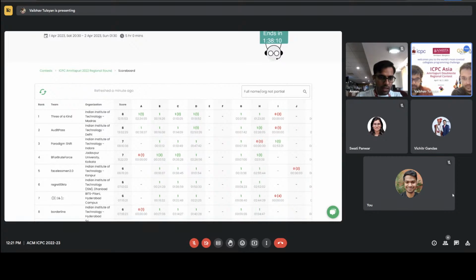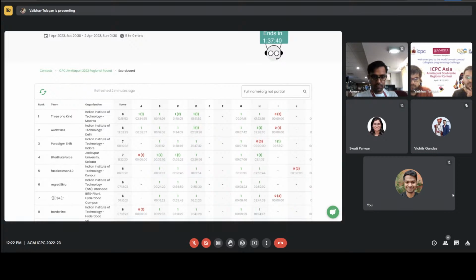I think Audit Pass had a story, right? Audit Pass was the first team who couldn't make it from Asia West. Like 15 teams got selected and they were 16th or something. And they solved the same number of problems. They were behind on the time penalty. I see. The 17th team had one less problem.